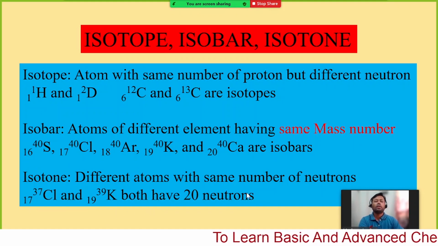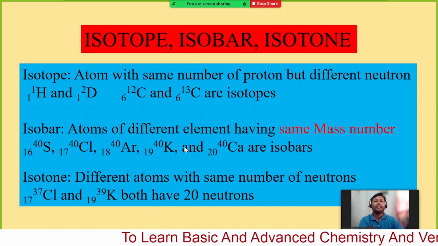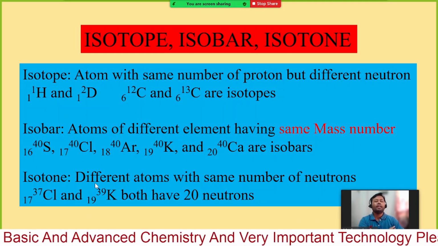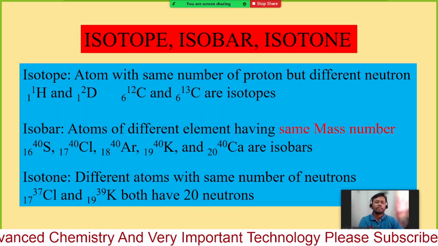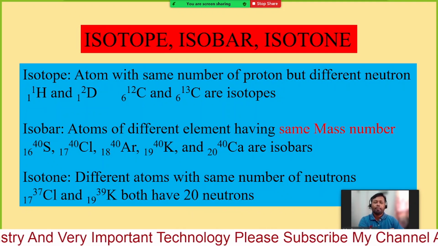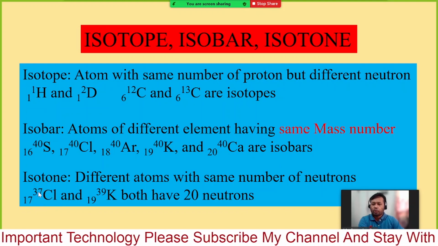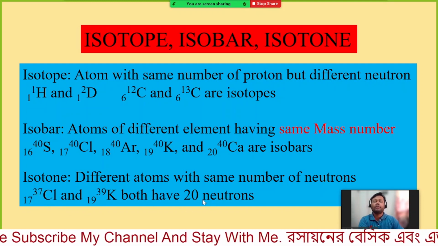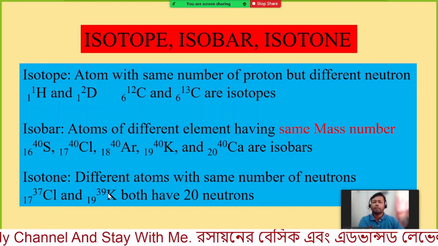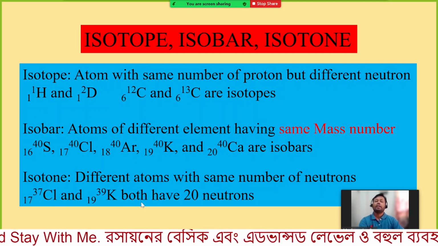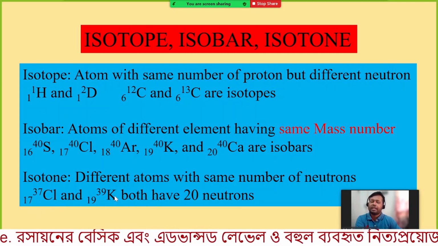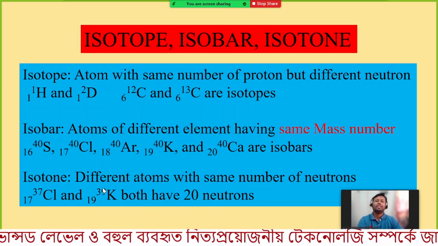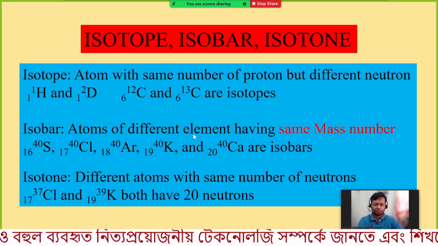That is also against the idea of Dalton's. He mentioned that two different elements cannot have similar properties, or that they are different. But here we can see that chlorine 37 and potassium 39, both of them have 20 neutrons. So they have some similar properties. Therefore chlorine 37 and potassium 39 have 20 neutrons, so they are isotones. So this is against the idea of Dalton.